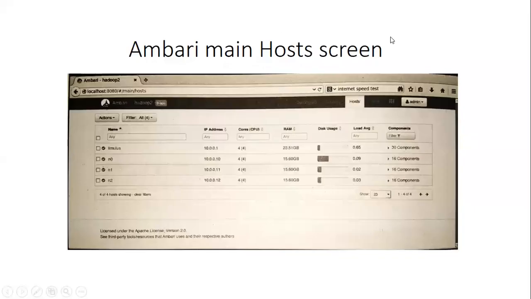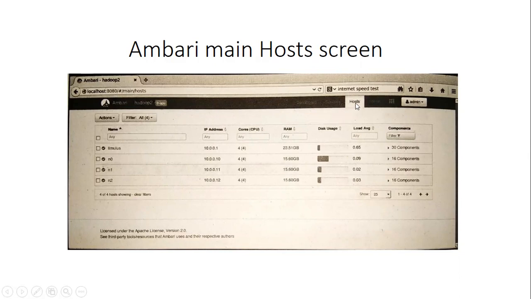Okay, by clicking the host menu, here it provides the following information. What is the information? Host name, IP address, the number of cores, that is 4, and memory, disk usage, current load average, and Hadoop components. These are the information that will be provided when we click on the web interface of Apache Ambari.